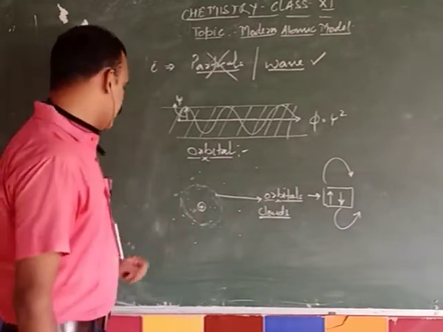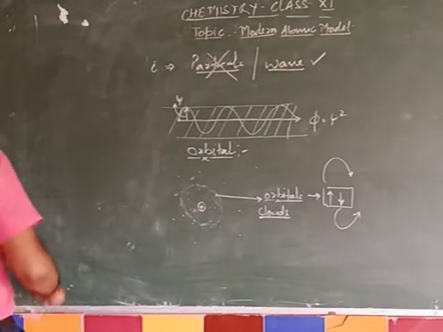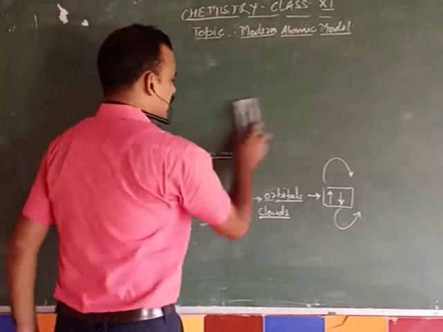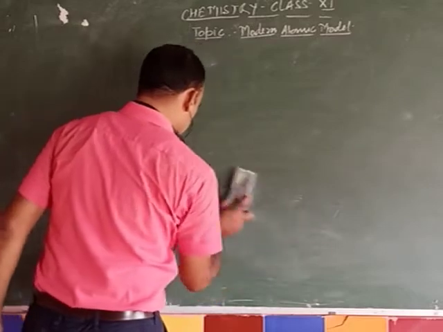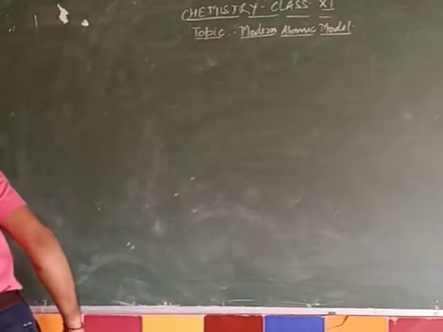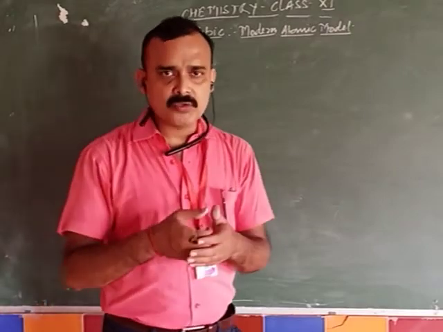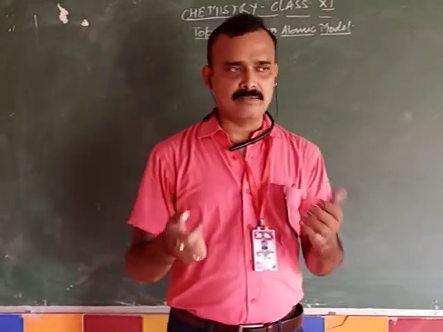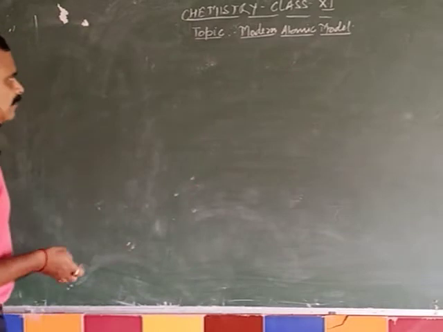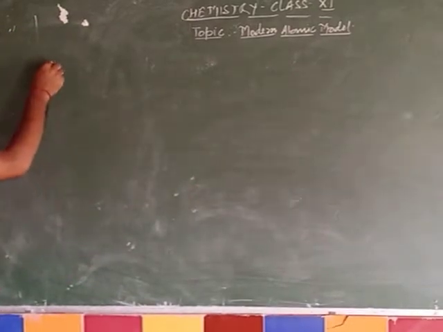Then what did he propose? According to Schrödinger, orbitals get merged together to produce subshells. Subshells get merged together to produce a shell. Look at this.